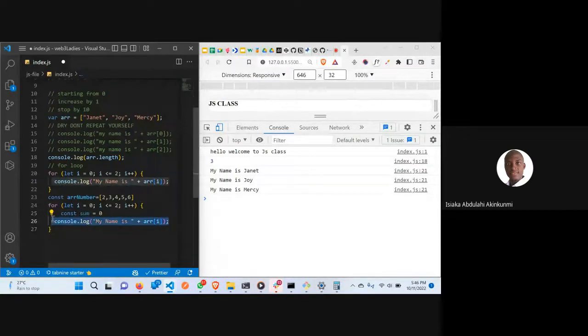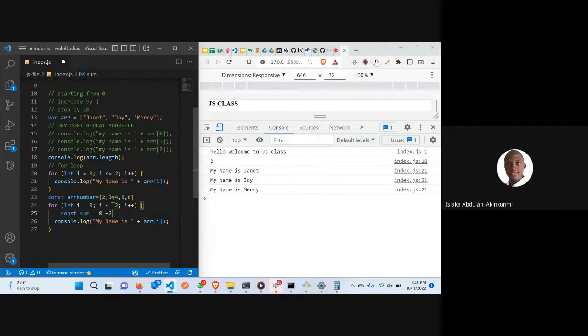When we said for let i equal to 1, that means when we map this, we are going to be adding each number to this. So if you say our sum will be equal to the sum plus this index, the first one is going to be 0 plus 2. That will be 2, so our sum is equal to 2.